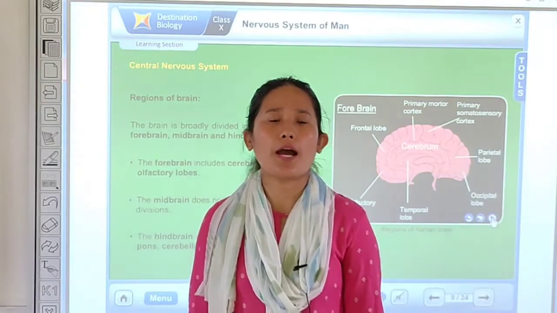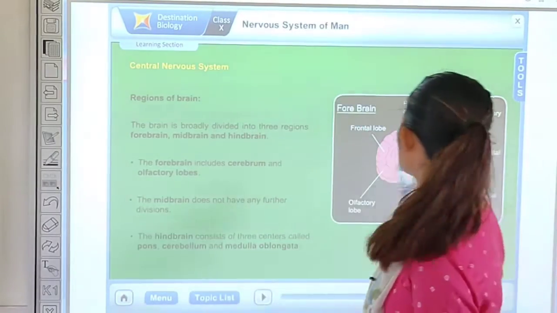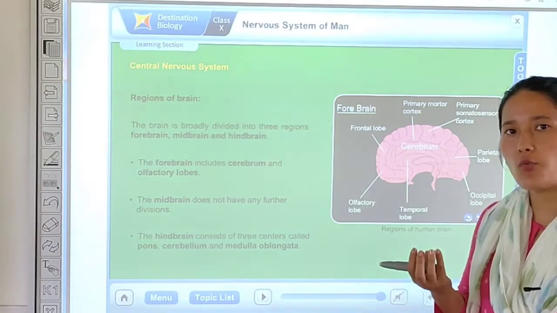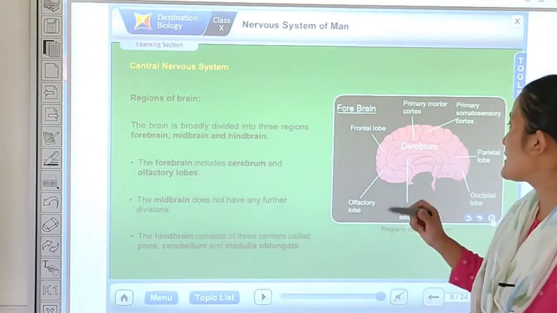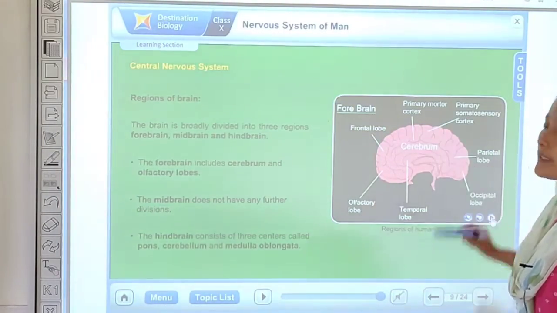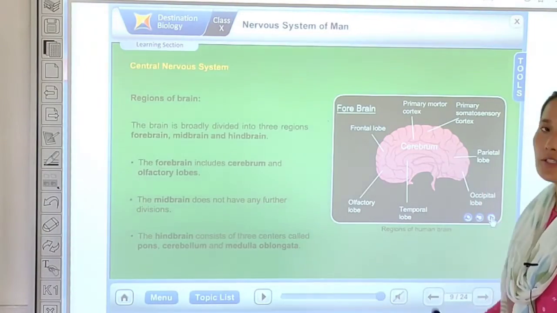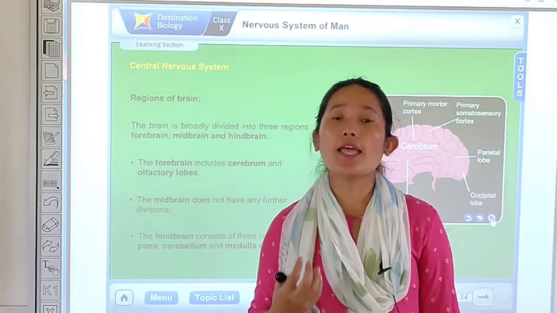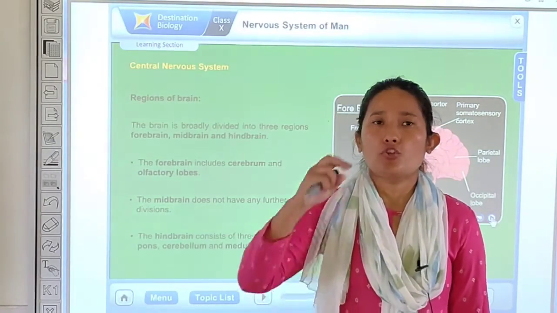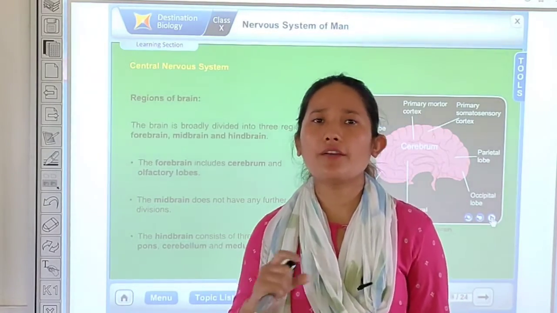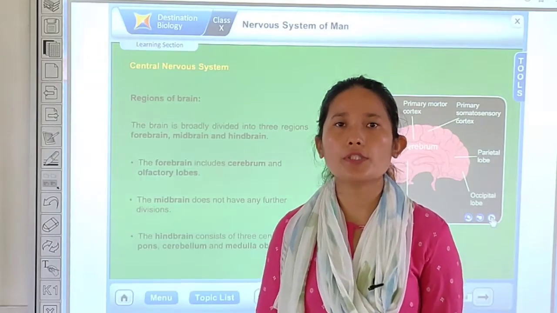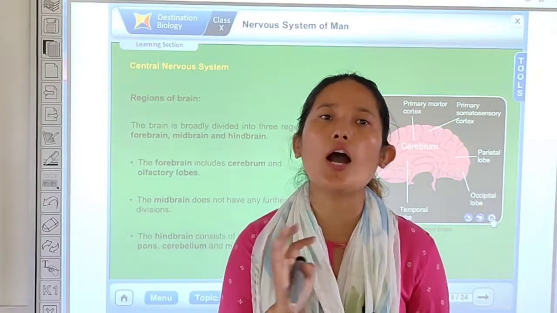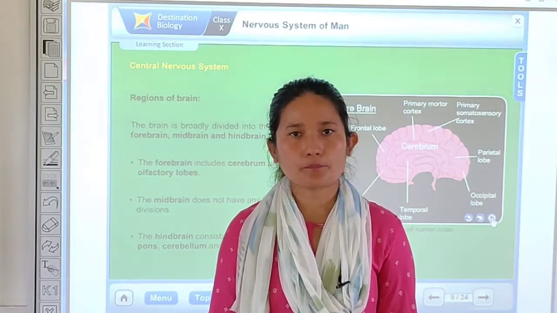Cerebrum is the largest part of the brain. You can see the cerebrum here. The cerebrum resembles a walnut. You all have seen walnut, right? It is full of convolution. Similarly, your cerebrum resembles that. Now, your cerebrum is divided into two halves. Those halves are also referred to as cerebral hemispheres. The two halves are connected with a fibrous band known as corpus callosum. What does corpus callosum do? It helps in coordinating the two halves of the cerebrum.